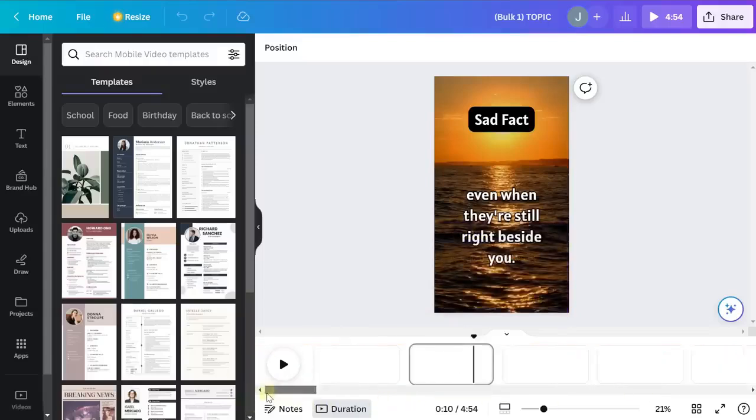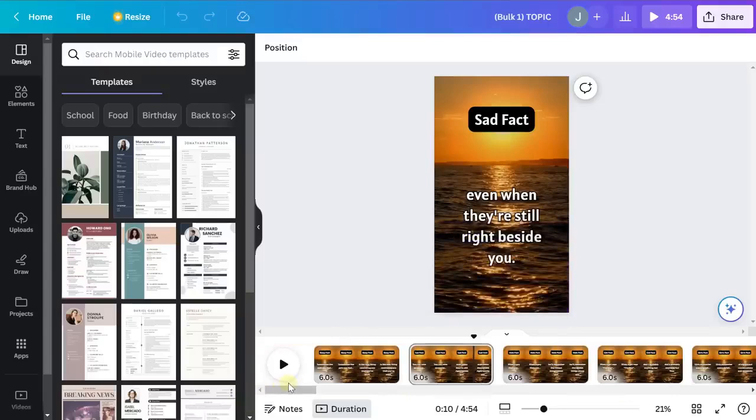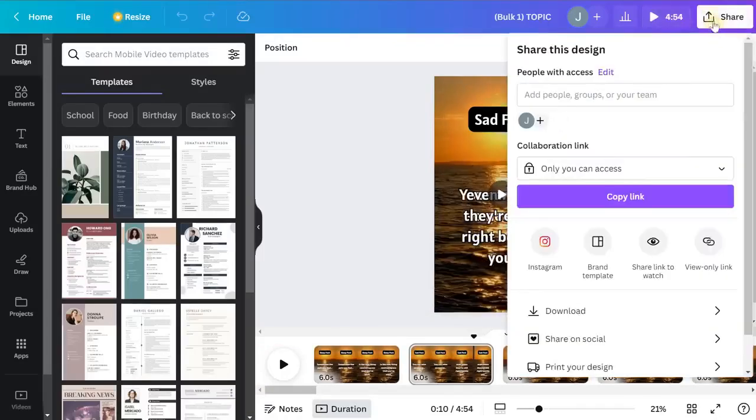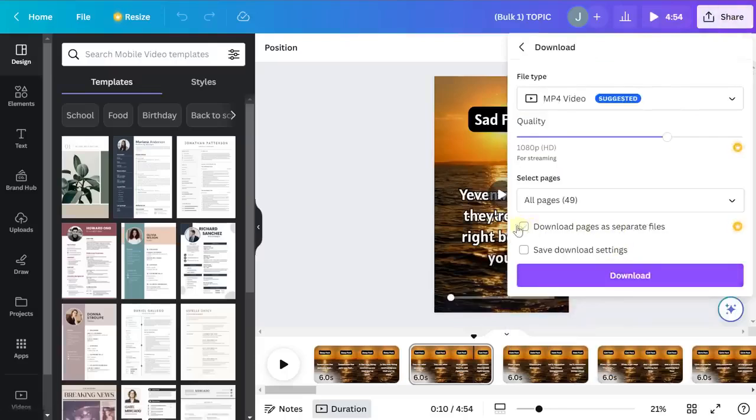And so now if I'm ready to export these and upload them to YouTube, I just hit share, and I click download. And you want to make sure you select this, download pages as separate files. That's going to give you 49 separate videos ready to go. And we've done all of that with AI and a little bit of automation to make it all happen. And you just have to repeat this as many times as you need to get thousands of videos out the door and ready to go for your AI YouTube automation channel.